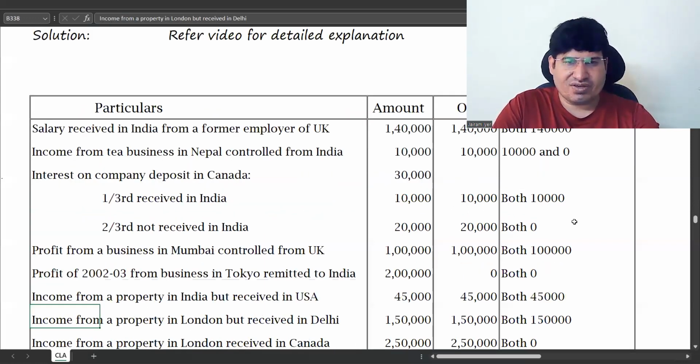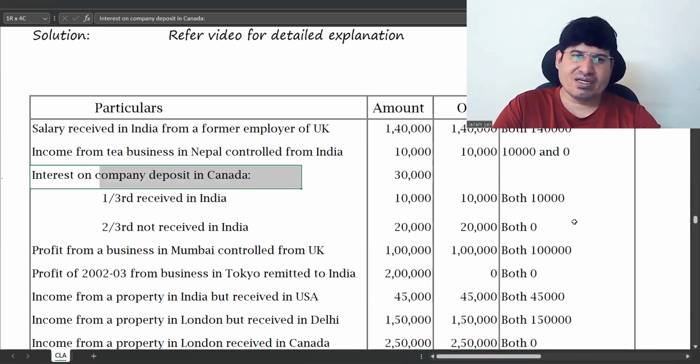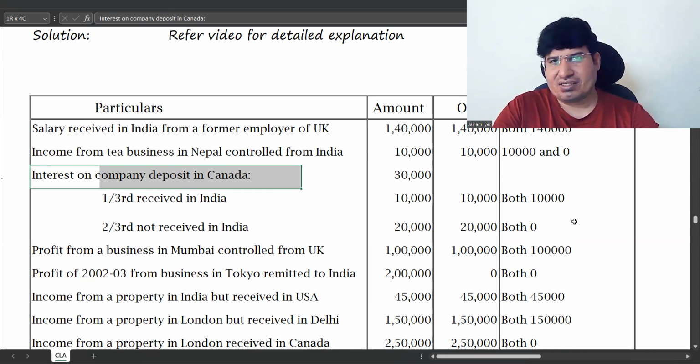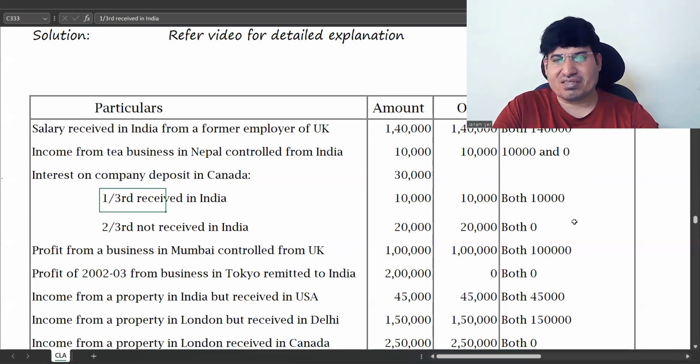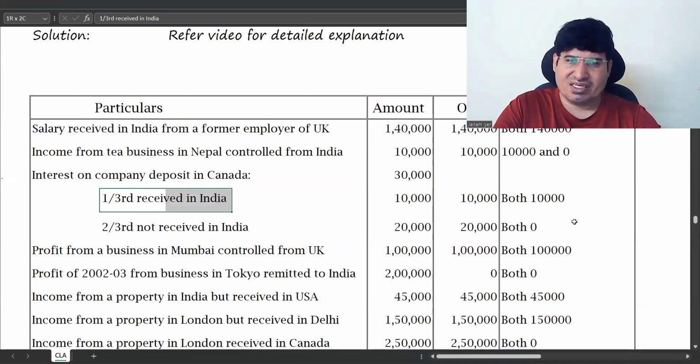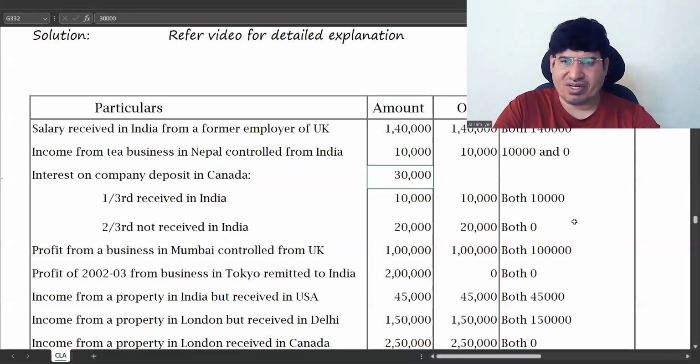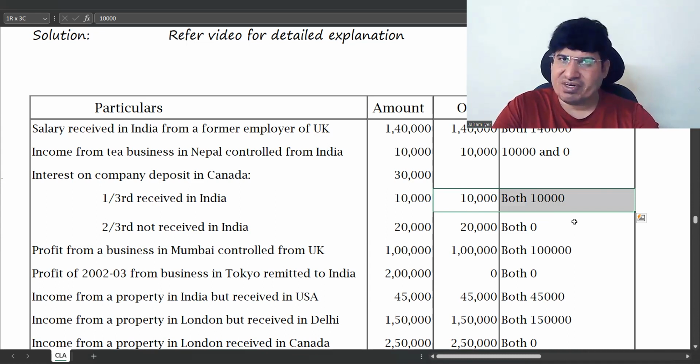Third is interest on company deposits in Canada. So they have a company deposit in Canada. It's a Canadian income, but if received in India, it will be taxable. So 1/3 is received in India. 30,000 they have given, 1/3 is 10,000. 2/3 is not received in India. The 1/3 received in India will be taxable for all. Correct? Income received in India is taxable for all.